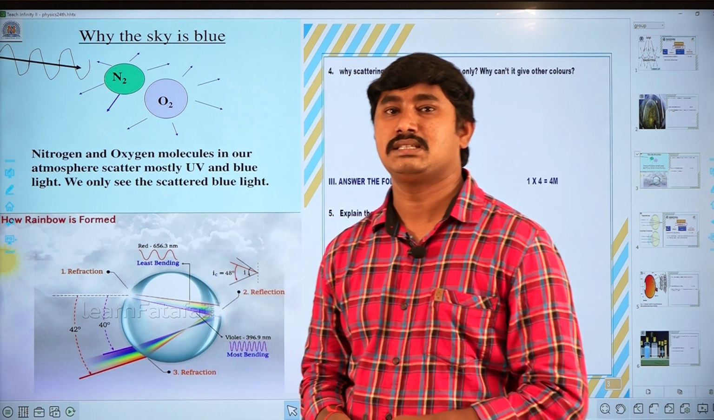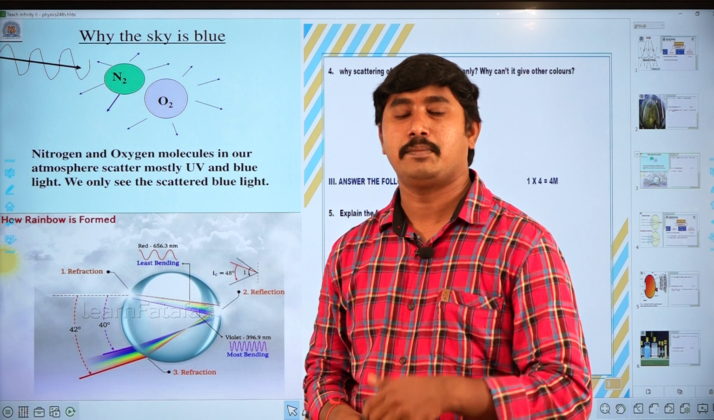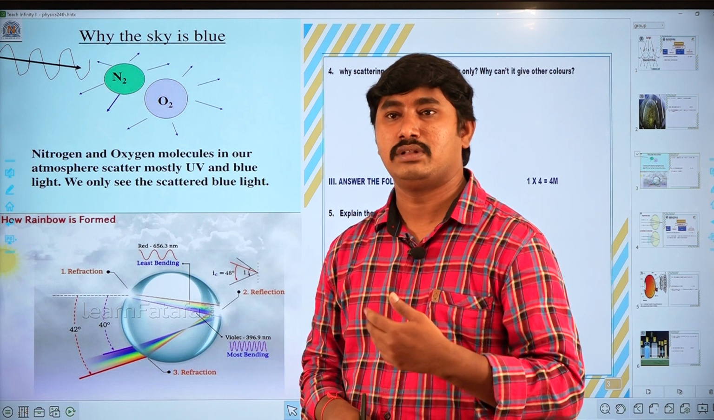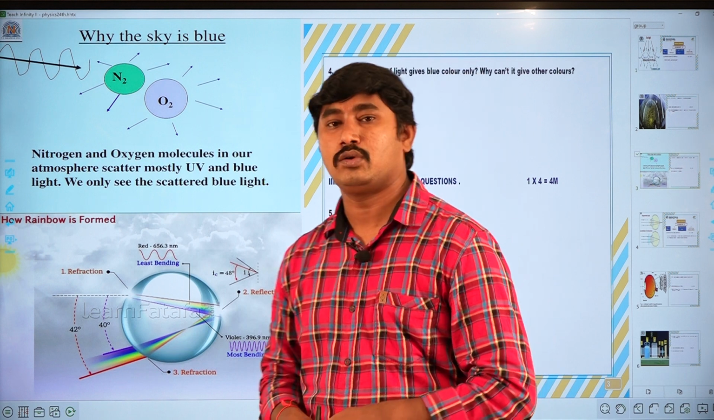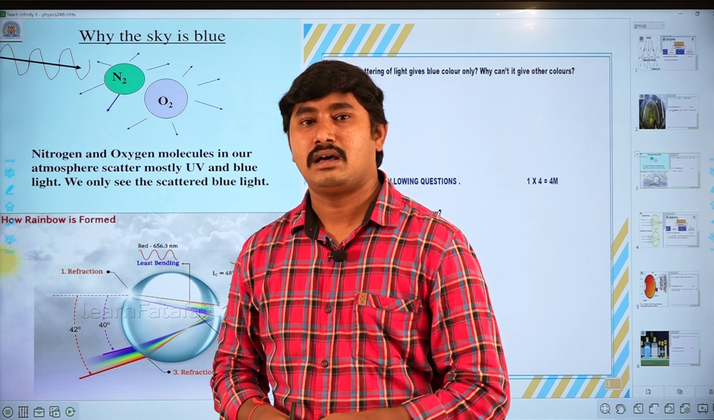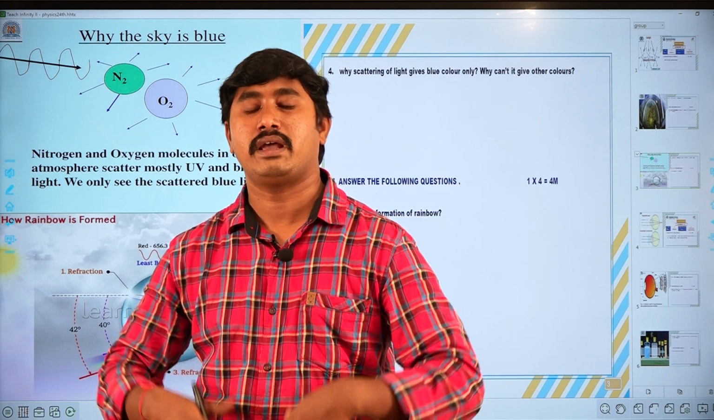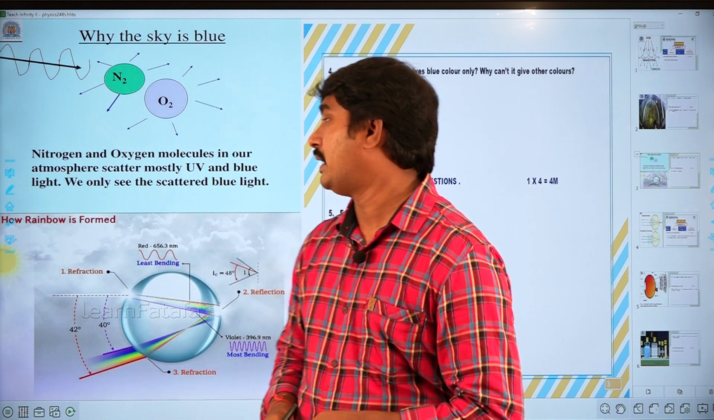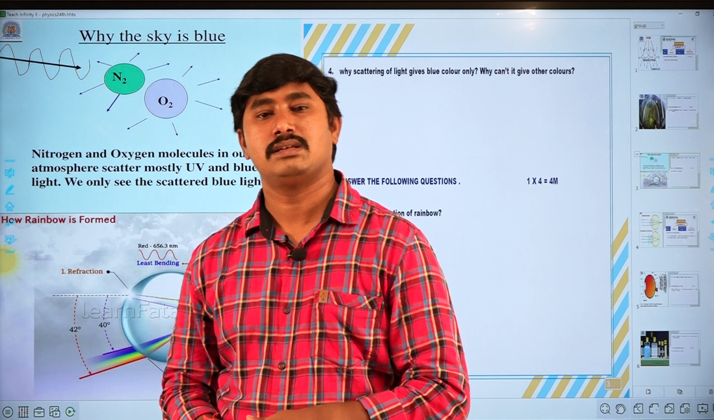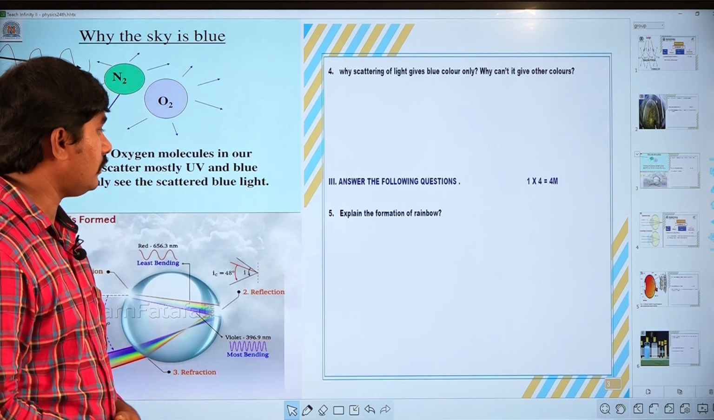That's the main process. When the light rays fall on the N2 and O2 particles, the size of these particles is comparable to the wavelength of blue light. So these N2 and O2 particles act like scattering centers. That's why these scattering centers finally give blue color. That's why the sky appears blue in color. So that is the answer for question number 4.